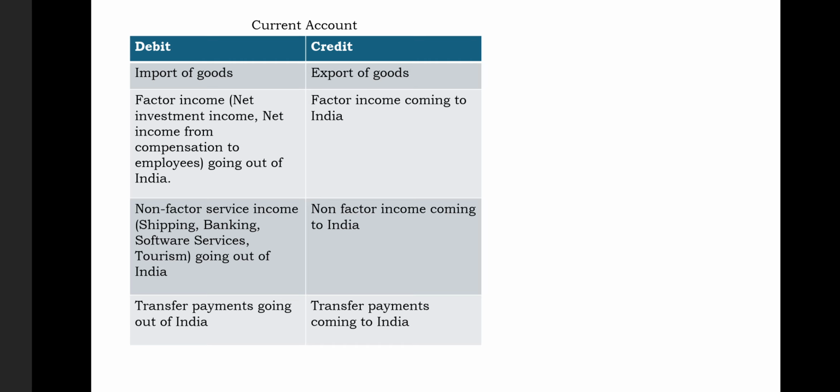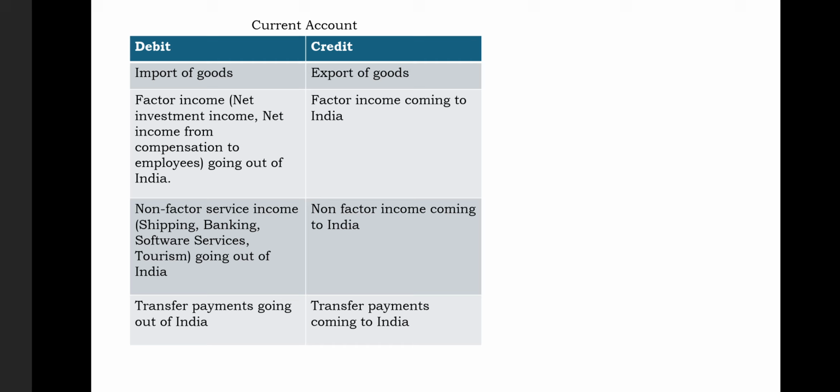Whenever you give these services to an outside nation and these services bring some money into India, you will record them on the credit side of the current account. But if these services are being used by your nation, you have to pay for them, so they will come on the debit side.